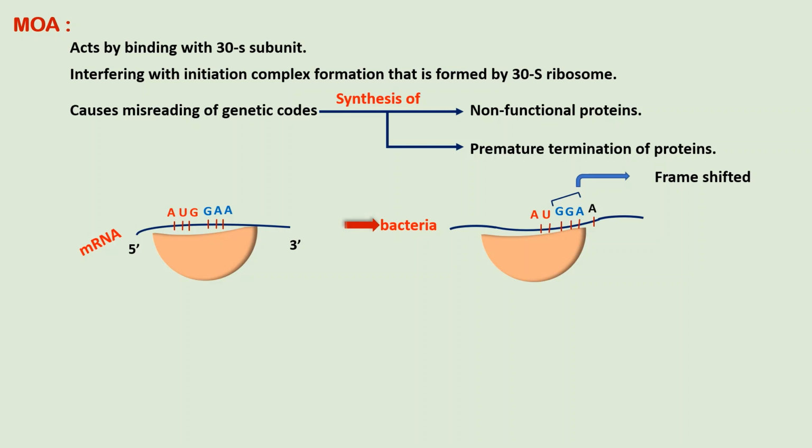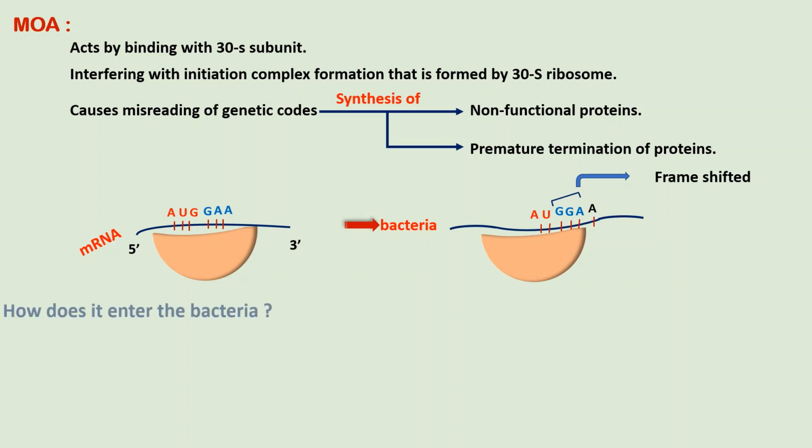Now this strand will be read as AU, which is not a complete codon, and the next will be GGA, and this GGA will encode another amino acid that was not meant to be here. Instead, there should have been another amino acid for GAA. So in this way, there will be production of non-functional proteins and even protein synthesis inhibition.